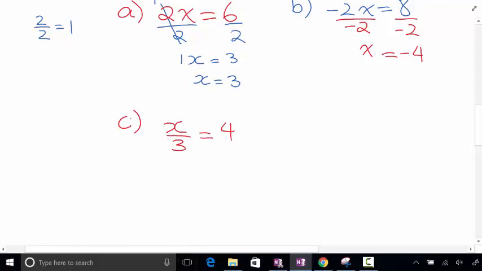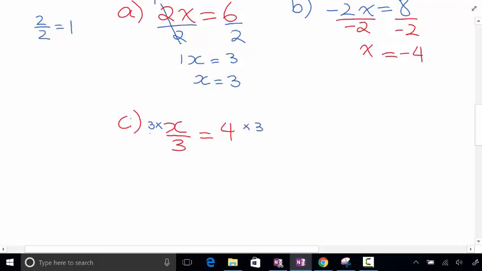This is the division. So remember, if you want to get rid of it, you have to do the what? The opposite operation. Well, this is the division, so I should do a what? Multiplication. Now, that means I have to multiply by, again, itself, which is a 3. So I multiply this one by 3. Again, then I have to multiply this side by 3.